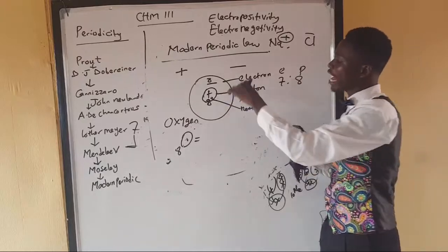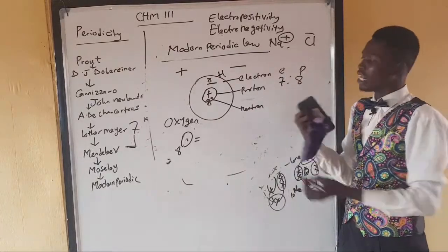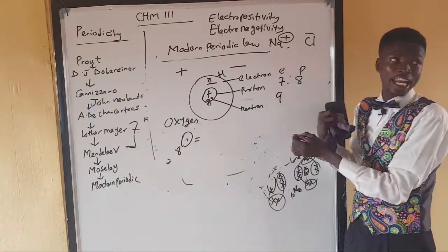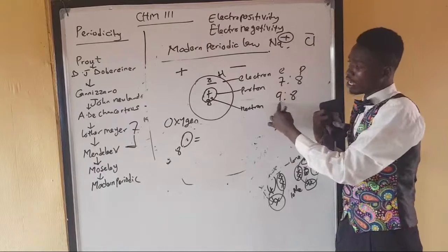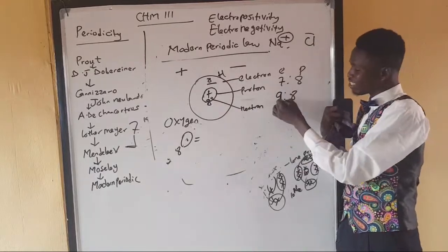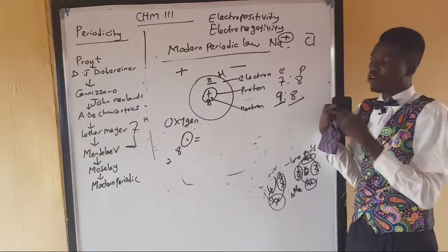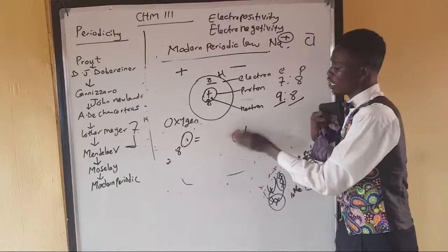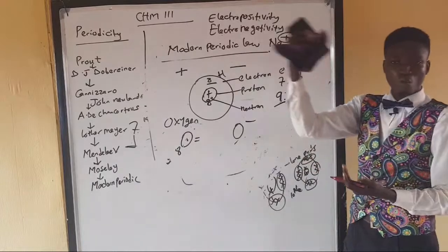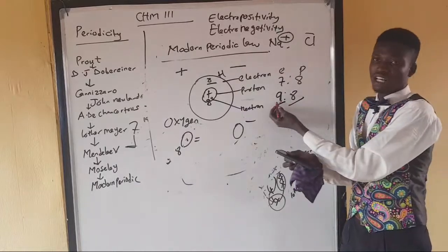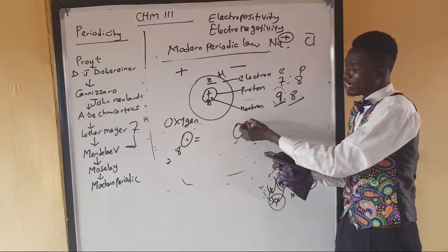But if instead of losing 1, this atom gains 1 electron, the balance between electron and proton will be about 9 to 8. Because if I add 1 to 8, it becomes 9, and then 8 still remains 8. That means in this atom, the number of electrons is more than the number of protons. So the atom of oxygen will assume a negative form. So if you see O minus, it means I have gained an extra electron that makes the imbalance between electron and proton. That means I have more electrons than protons. So that's why it's negatively charged.